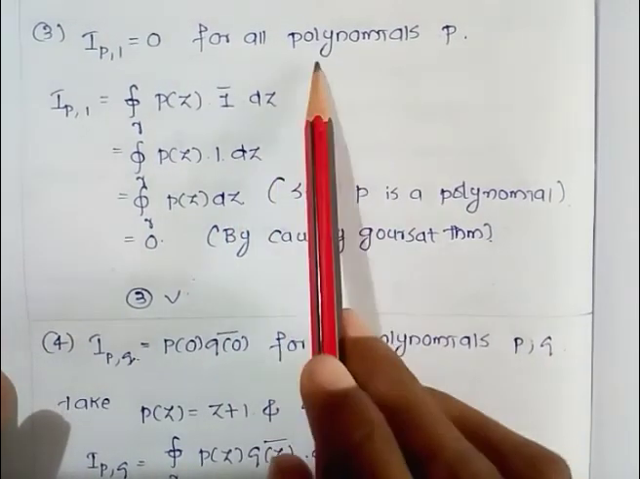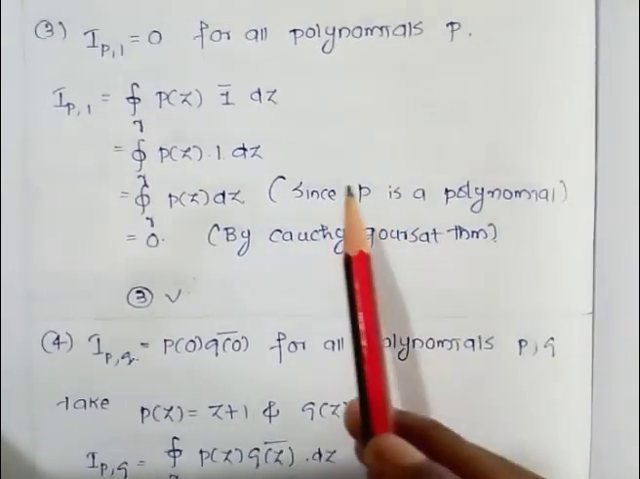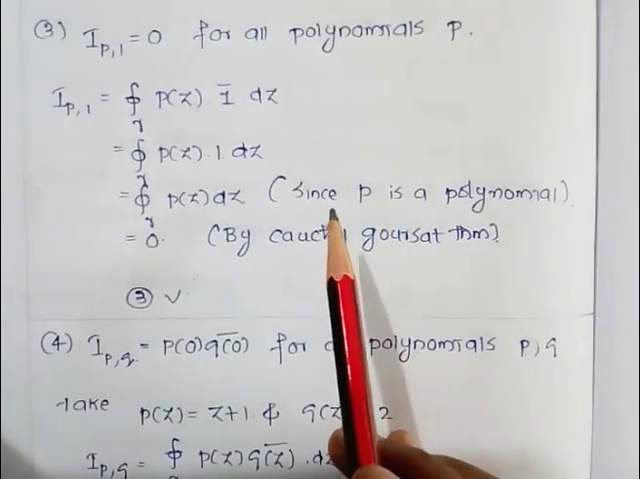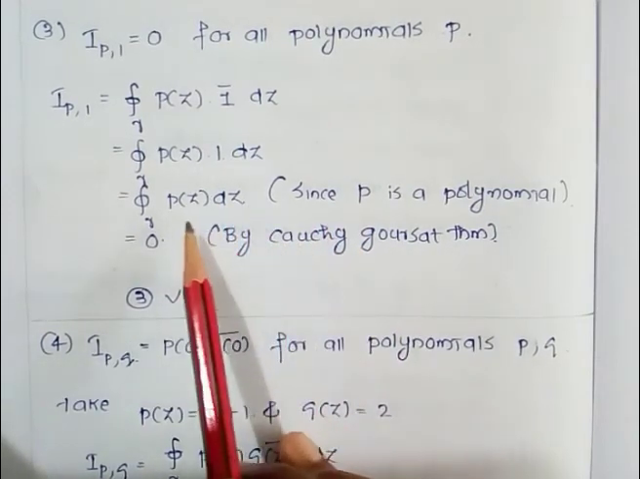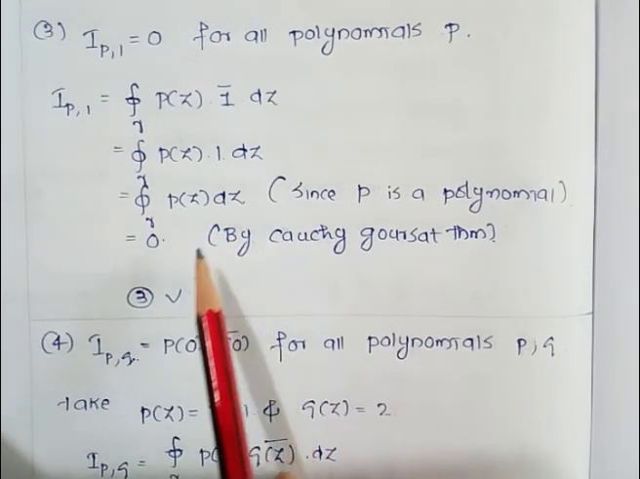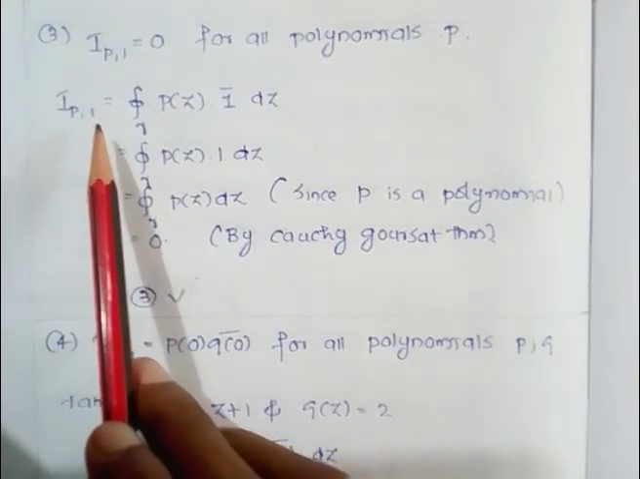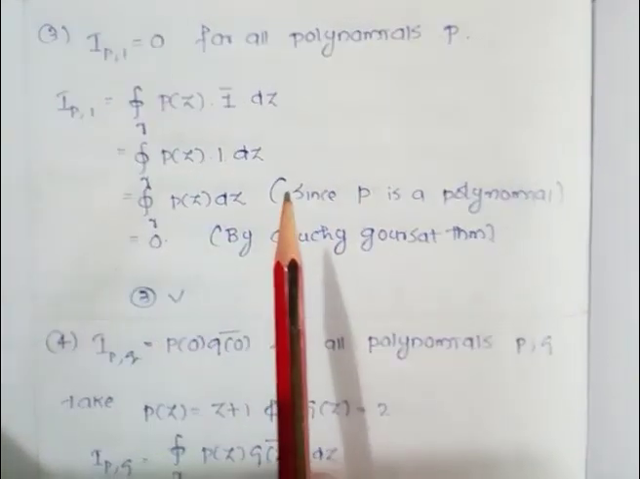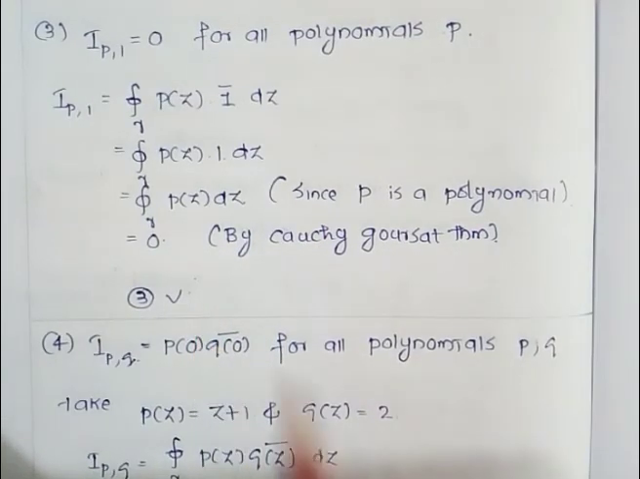And here given that p(z) is a polynomial, we know that polynomials are analytic. Then we can again apply Cauchy-Goursat theorem. So by Cauchy-Goursat theorem, this integral becomes 0. That is, the integral over gamma of p(z) dz is equal to 0. Therefore we get I(p, 1) equal to 0 for all polynomials p. So our third option is a correct option.